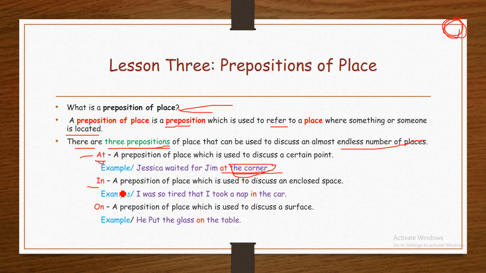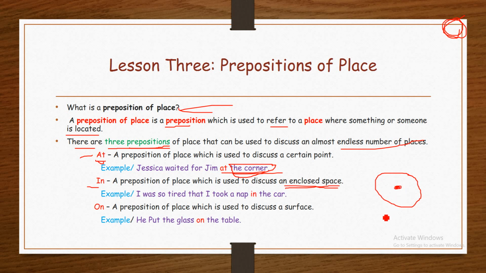In. In is a preposition of place which is used to discuss an enclosed space or an enclosed system. For example, we have a circle. This circle is an enclosed system and we have a small circle or a dot here.